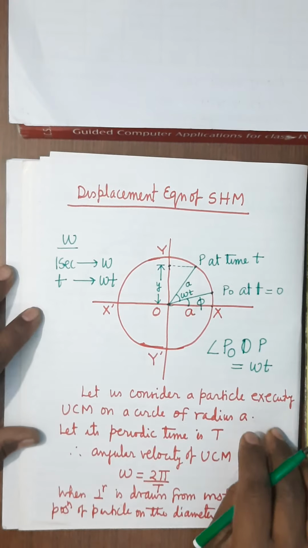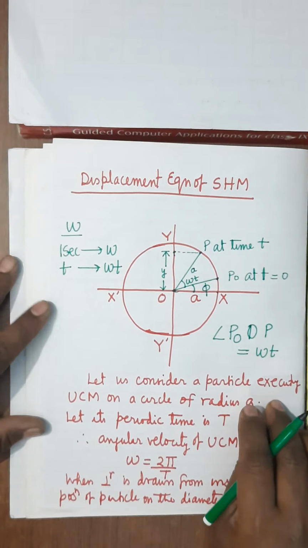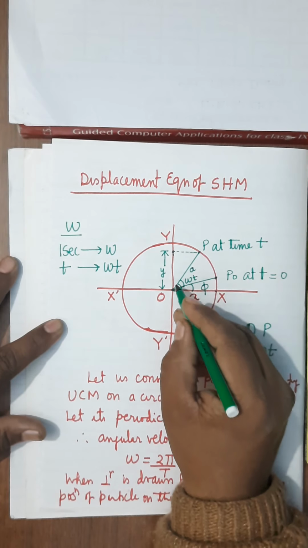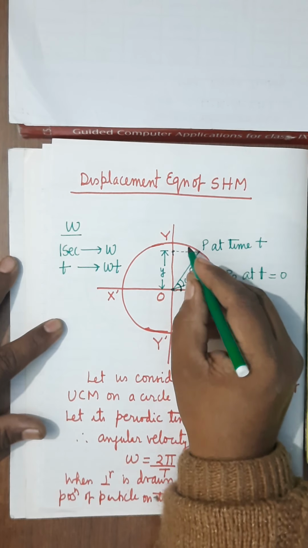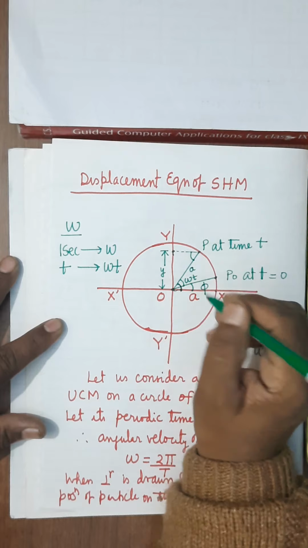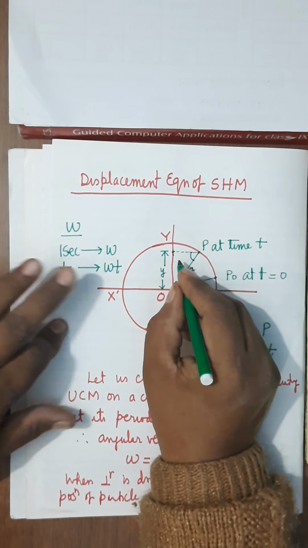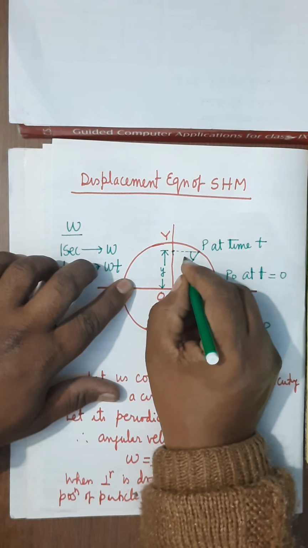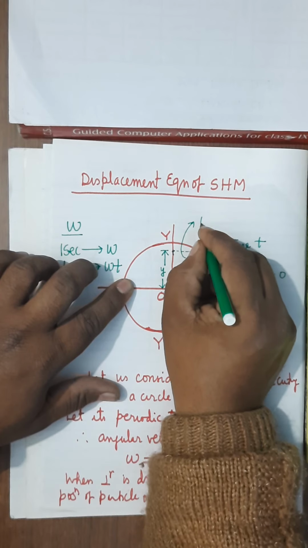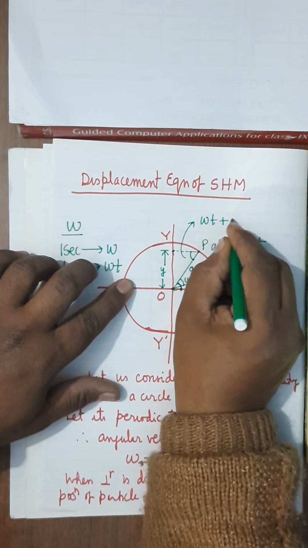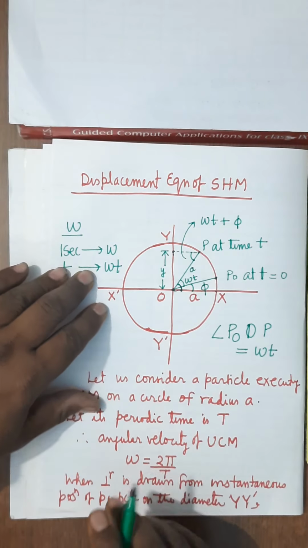So what is the total displacement here at time t? Because the reference line is this, this angle is omega t plus phi. Therefore, this angle will also be equal to omega t plus phi. This I am marking here. It will be omega t plus phi.